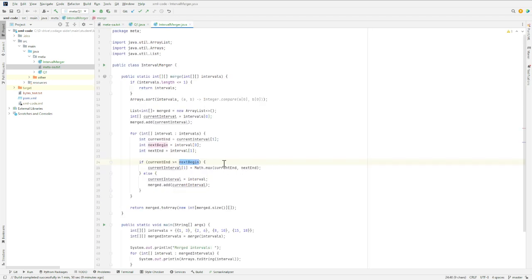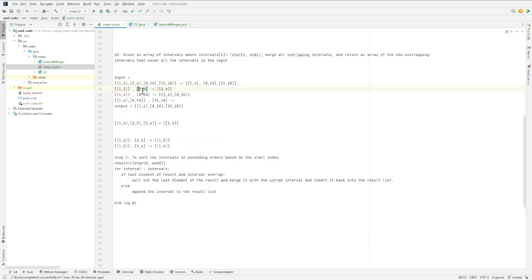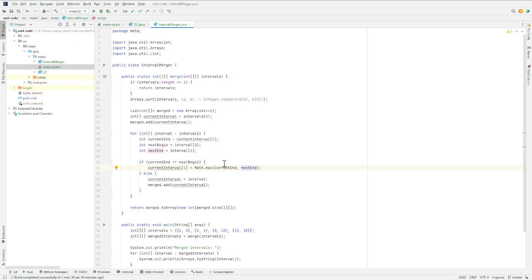And if the intervals overlap, we basically just take the max of these two. So if you see here, when we overlap, the final ending part 6 is nothing but the max of 6 and 3. And so we just take the max of this, and this is the new interval that we have, and this is basically updating the last element of the list. If the intervals don't overlap, in that case, we basically just append the final interval to the list, and that's all. And this is the approach we're taking.